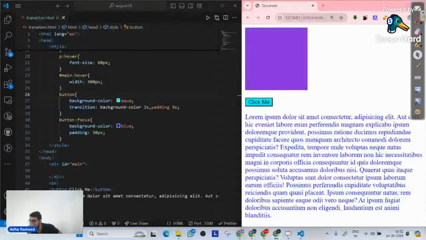Can we also implement transition for scrolling? See, for scrolling purposes, you need to see whether there is a pseudo class related to scroll or not. If there is, then in that case, you can implement, because scroll is an action that the user performs. I'm not sure about any kind of pseudo class, but if there is, Ashu, go and look on the internet. Okay, I hope that makes sense. Now, with this, we have completed another very important topic called transitions.